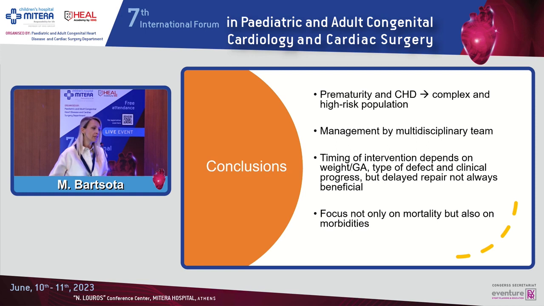So to conclude, prematurity and complex congenital heart disease represent a complex and high-risk population. We are talking about the double jeopardy group. It is very important for these patients to be managed by a multidisciplinary team, pediatric cardiologists, cardiac surgeons, neonatologists, and everyone contributing to the better management of these patients. Timing of intervention depends on weight, gestational age, type of defect, and clinical progress, and each surgical center's expertise and preference. But delayed repair is not always beneficial, and we may not be able to wait. And I think we now have to focus not only on mortality, but also on morbidities in order to improve the quality of life of these patients.